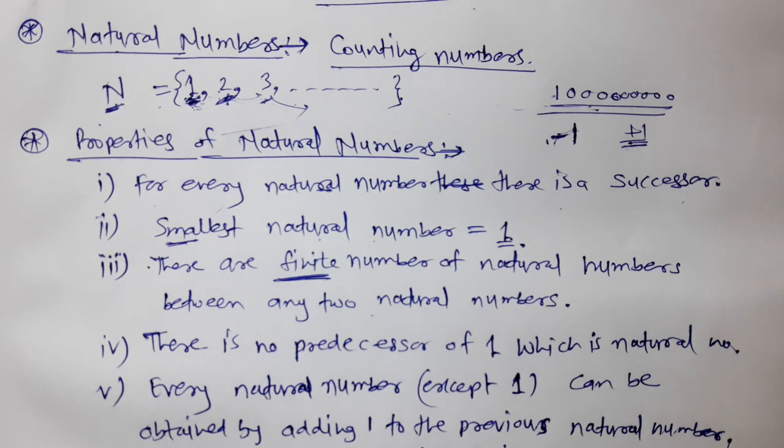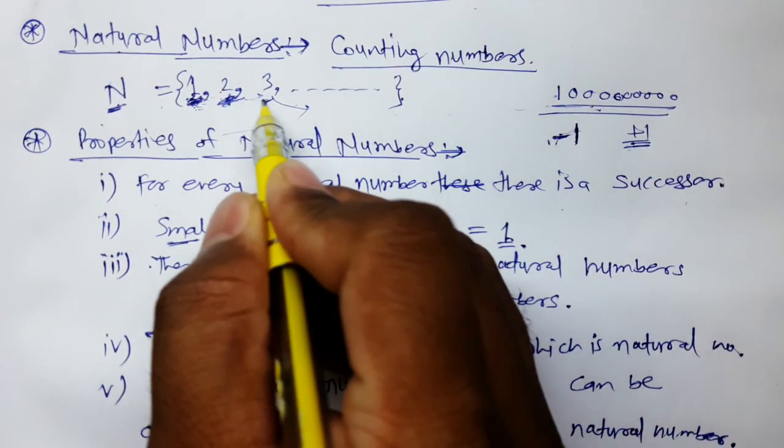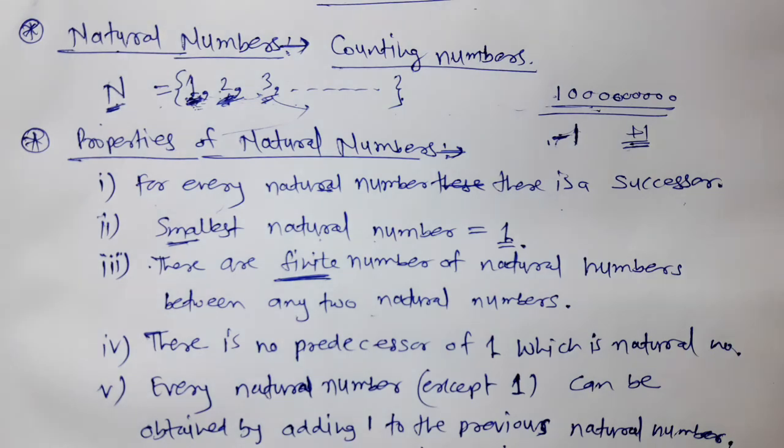And while counting, after 1, we take directly 2. We count directly 3 after 2. So the counting goes like this: 1, 2, 3, up to infinity. But we can't find the number infinity. Infinity is not a number.